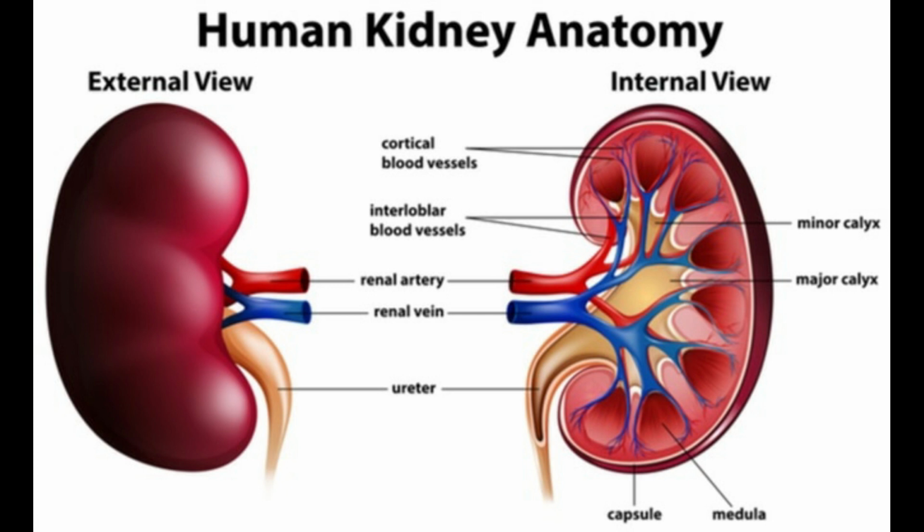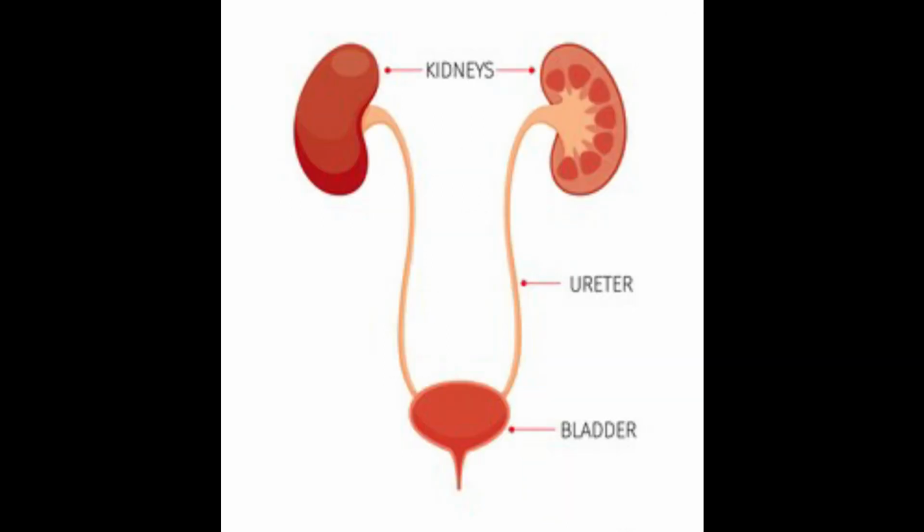Kidneys. The kidneys filter the blood, remove waste and produce urine. The kidneys are a pair of dark red bean-shaped organs placed behind the abdomen on either side of the vertebral column. Ureters. Two ureters connect the kidneys with the urinary bladder. Urine formed from each kidney reaches urinary bladder through ureters.